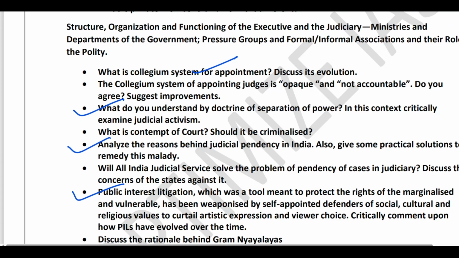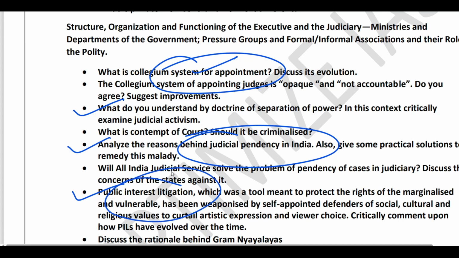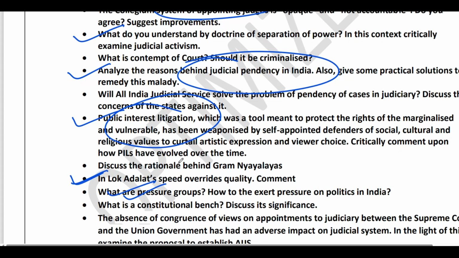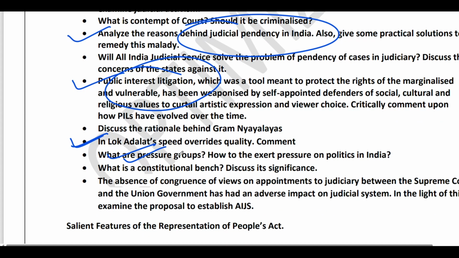Next guys, from the judiciary, the collegium system of appointment, very, very important. Then judicial pendency. What are the reasons for judicial pendency? Next guys, public interest litigation. What are the criticisms of public interest litigation? Last, Lok Adalats. How they basically give access to the judiciary.